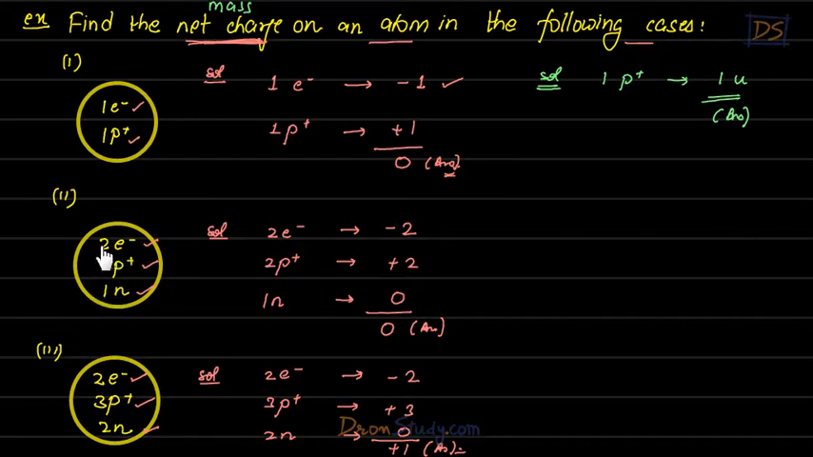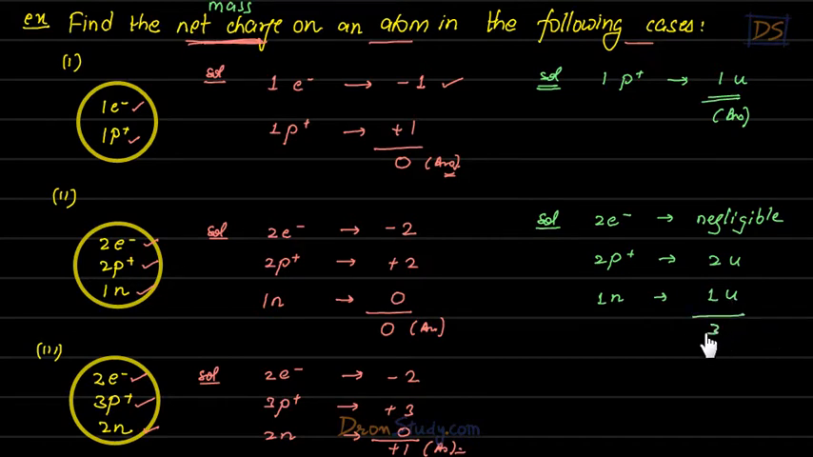Now look at this, students. Here we have 2 electrons. Once again, if we are talking about mass, we'll consider their mass to be negligible. Okay, students? We have 2 protons. So due to these 2 protons, we will have 2 U mass, 1 for each. We have 1 neutron, students. You must remember that neutrons also have mass, same as protons. So 1 U for this 1 neutron. So total we have 3 U mass, students. So that is the answer, that for this atom, the total mass is 3 U.